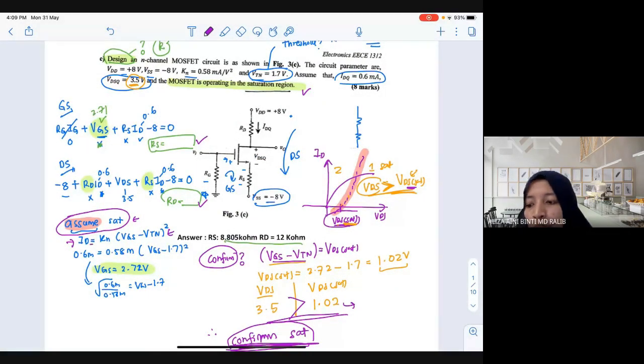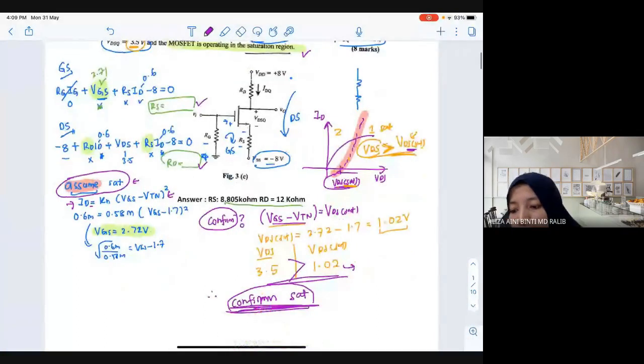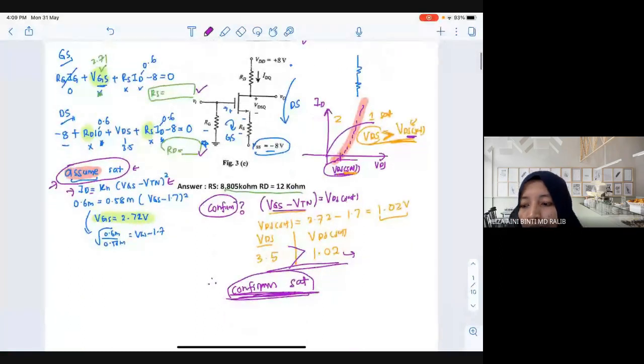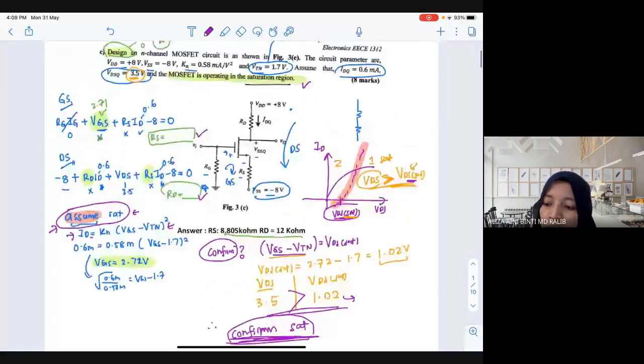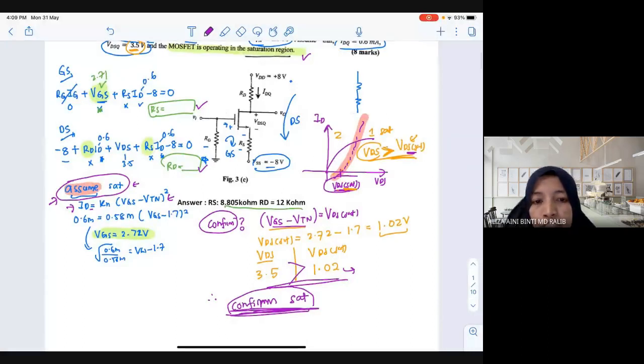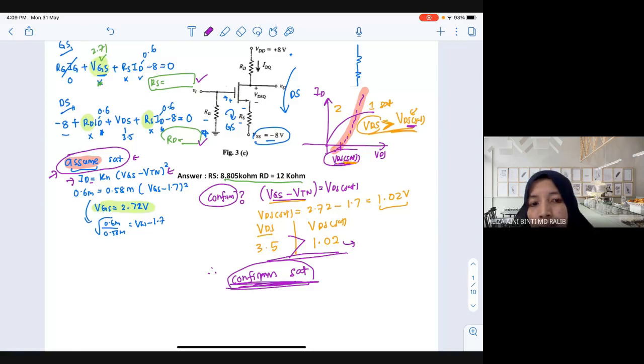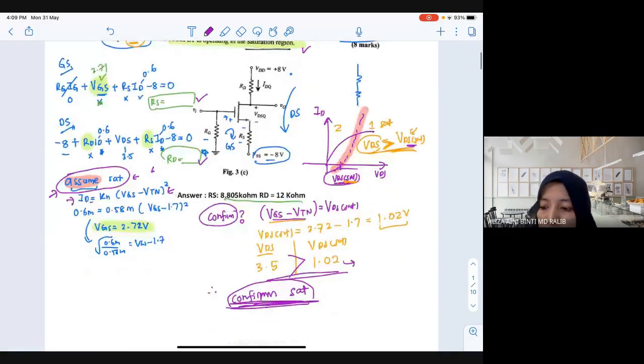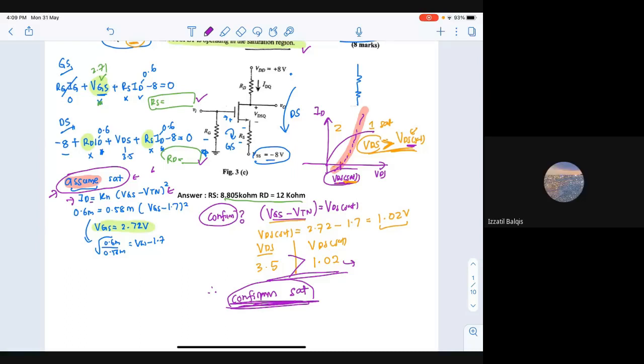Although they say the MOSFET is already in saturation, I always suggest my students write these words, assume confirm. Assume confirm, although they have already said it is saturation. Because sometimes it already mentions saturation, but when you calculate you cannot get the saturation region. So that brings something else. But always make this a practice. Whether or not the question asks you to confirm, I always recommend you do it this way. Okay, Zata? Okay. Thank you, madam.